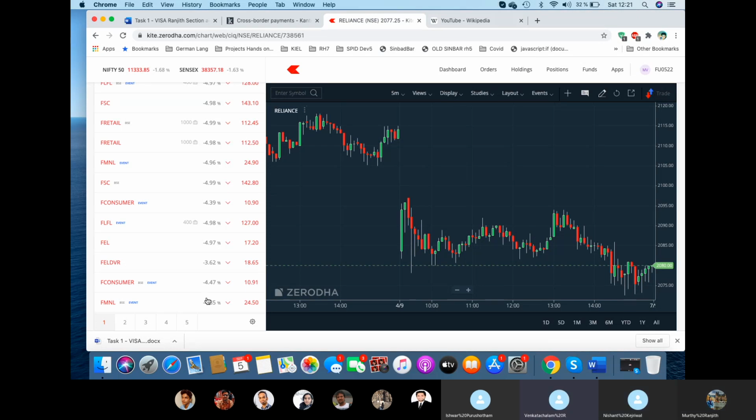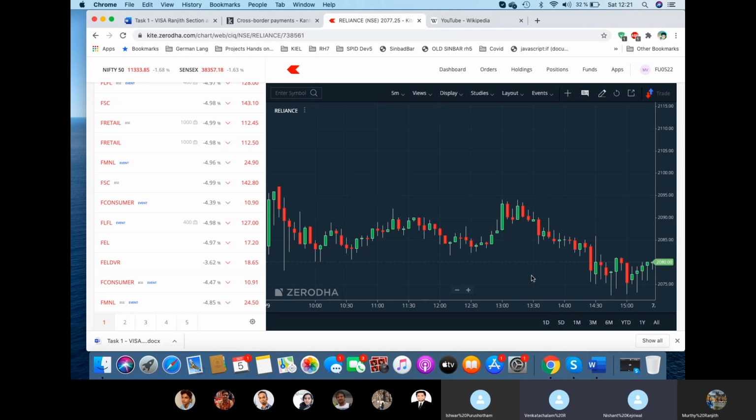Okay, I'm new to this chart, Nishant and Sri. Okay, Ranjit. So what does green mean, is it an increase? Red is down, is it so? Green means buyers. Red means sellers.